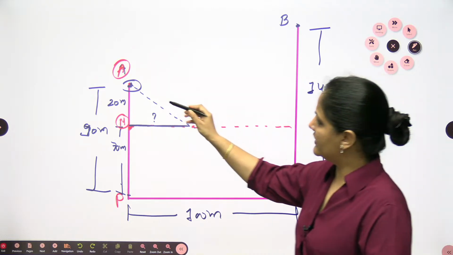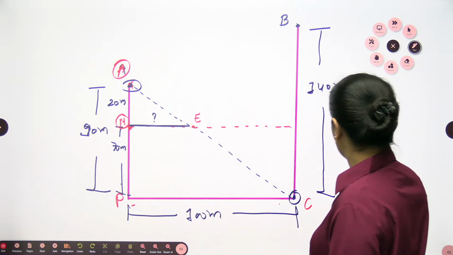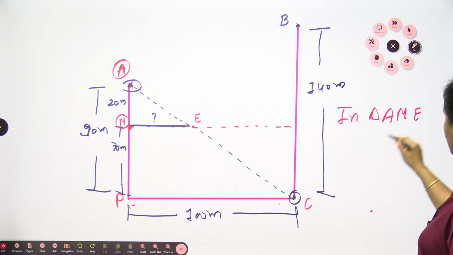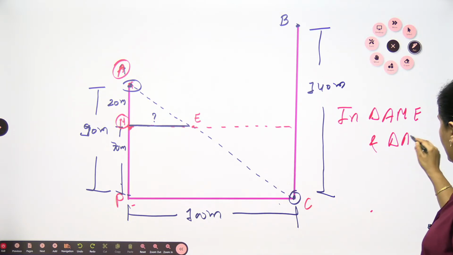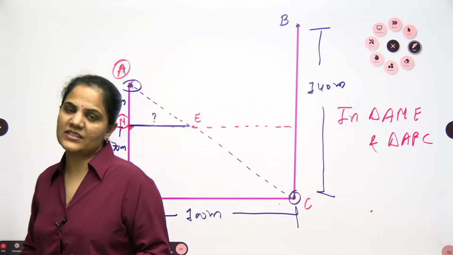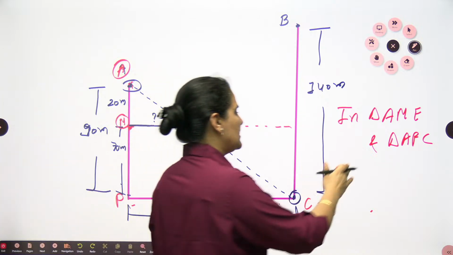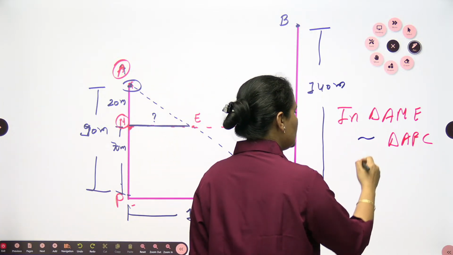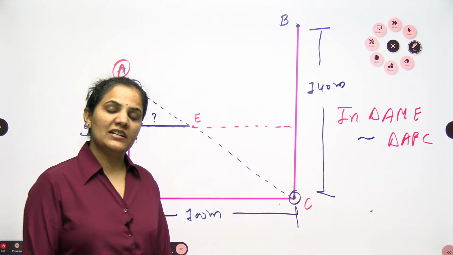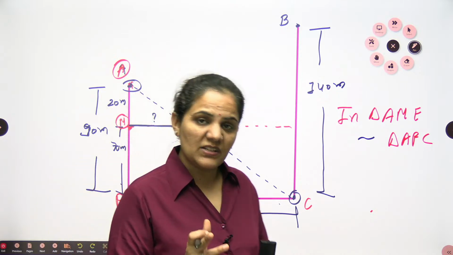In triangle AME and the bigger triangle APC, these two triangles exist between the same parallel lines. So these two triangles will be similar to each other, and whenever two triangles are similar, the ratio of their respective sides will be equal.